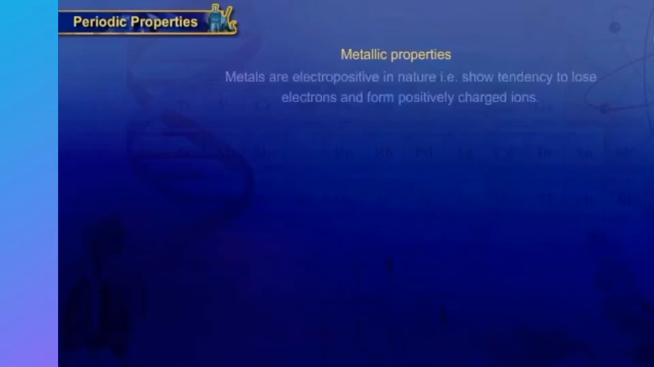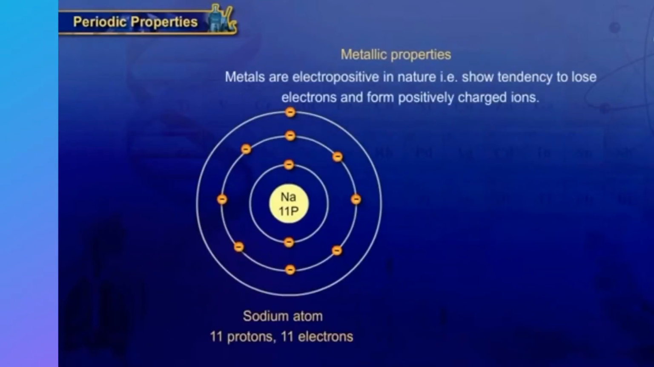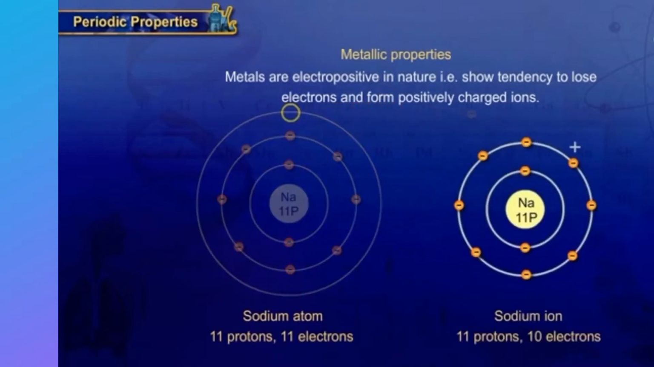Metallic property. Metals are electropositive in nature, that is, they show the tendency to lose electrons and form positively charged ions. Sodium atom gives away one electron from its outermost shell easily, forming sodium ion with 1 unit of positive charge.